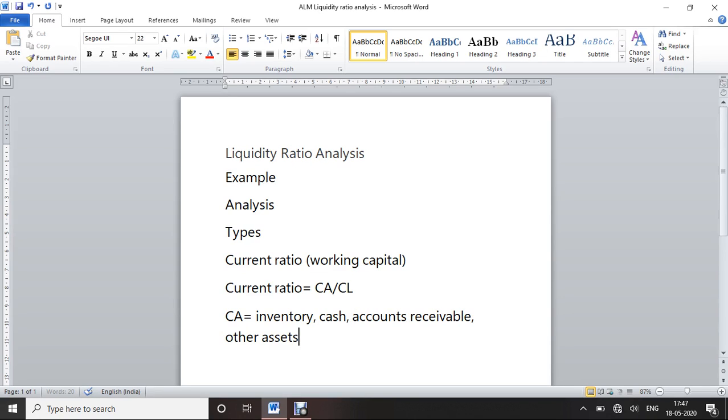The next one is current liabilities. Current liabilities equal accounts payable, this is accounts payable versus accounts receivable, and outstanding expenses.